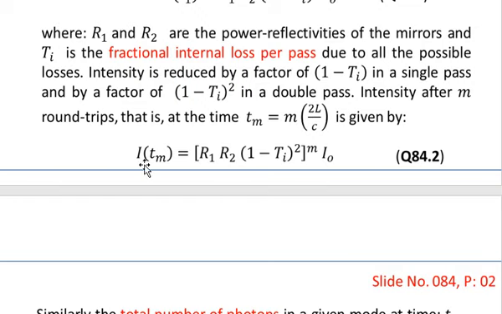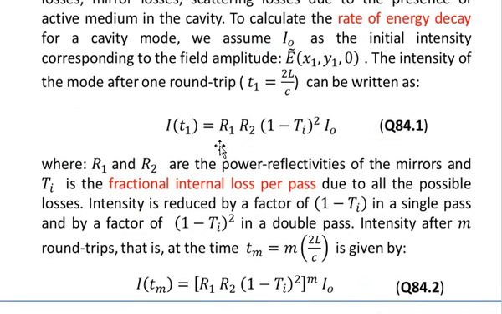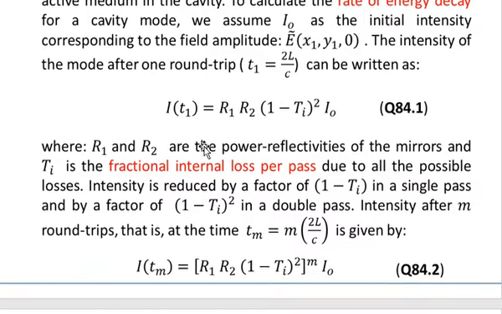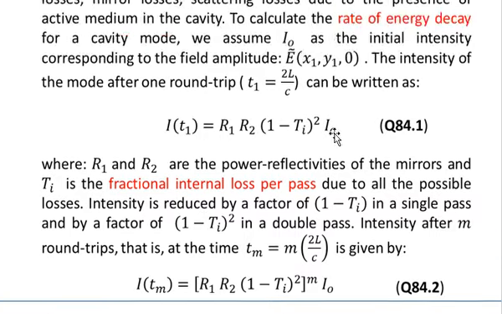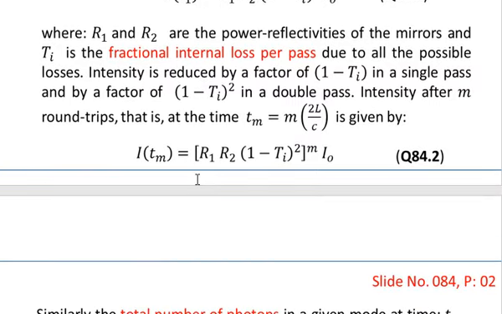So then you see that we are now writing the same expression as given in equation number 1, which was given for one round trip, and then for m round trips we write the same relation as given in equation number 2. So I of Tm is equal to R1 into R2 multiplied by (1 minus Ti) whole square, and this whole raised to power m, and then multiplied by I naught.